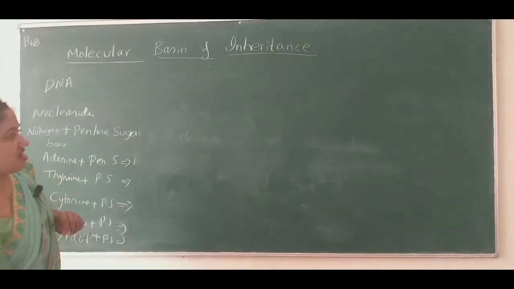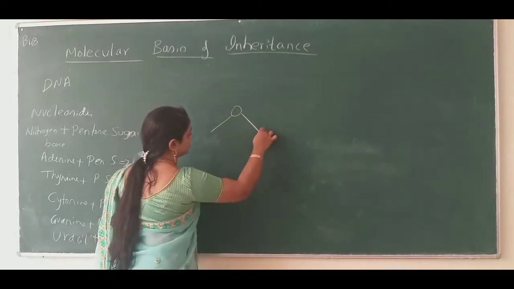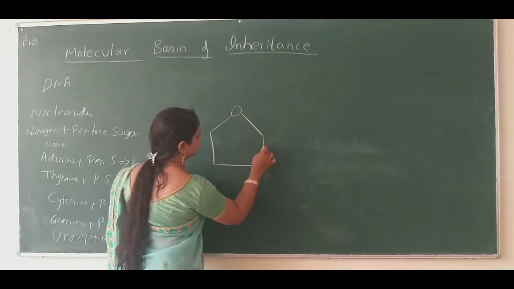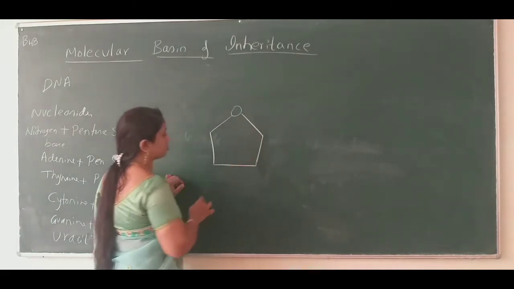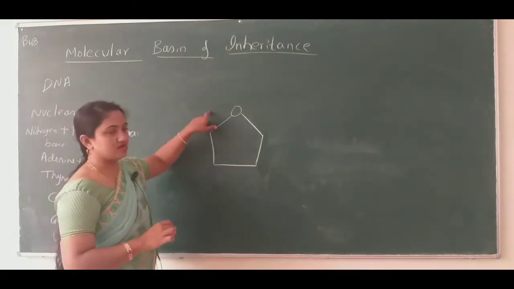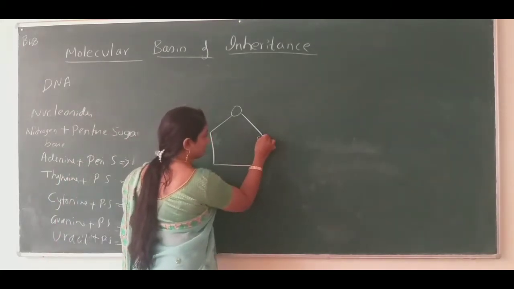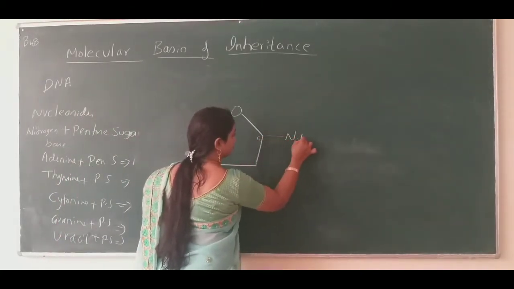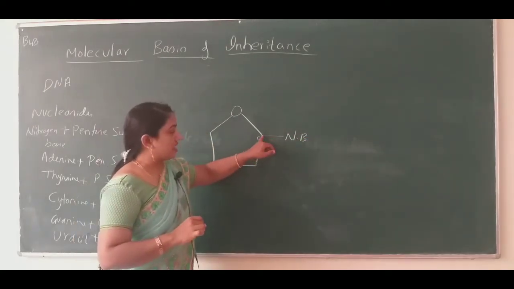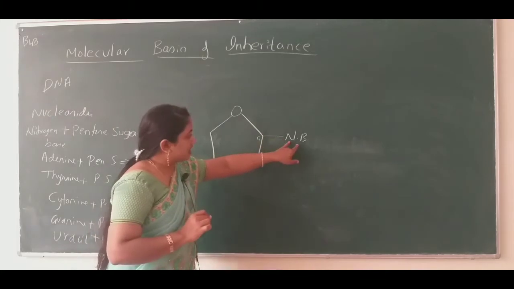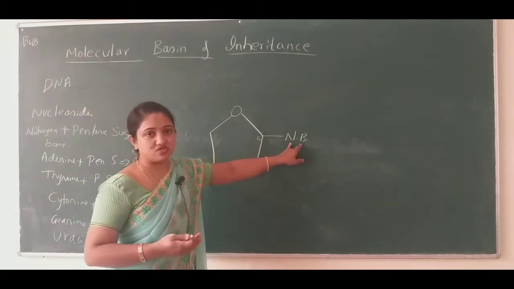So we'll start with the pentose sugar first. Pentose sugar has 4 carbon atoms and 1 carbon atom at the arm. At the first carbon atom, one nitrogen base comes and binds to the hydroxyl group. The nitrogen base is either adenine, guanine, thymine or cytosine.